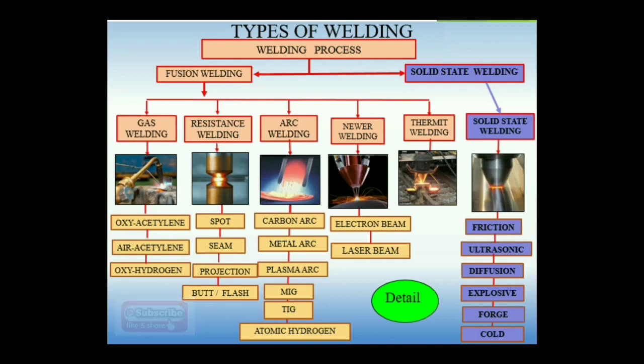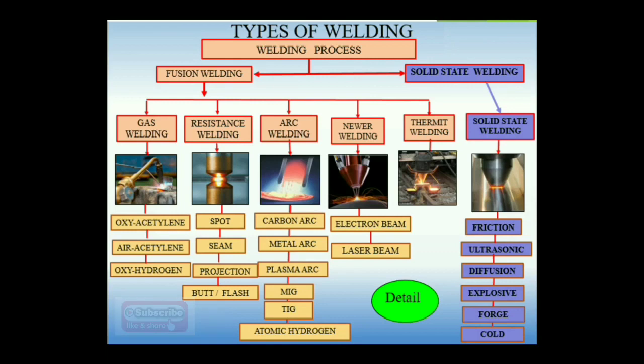Light amplification by stimulated emission of radiation, a high energy state of light generated from a CO2 laser or Nd-YAG laser, is focused onto the base materials, and by the application of pressure, the metal joining process is carried out. And the last one is the thermit welding process. Generally it is used for joining tracks, or rail tracks. That methodology is used as a fusion welding process.